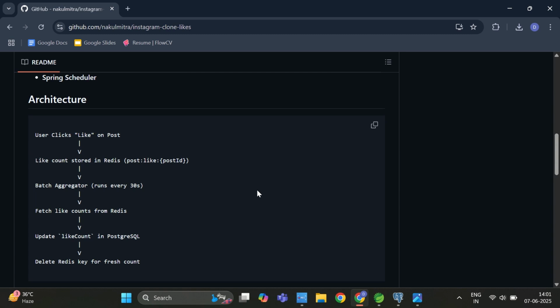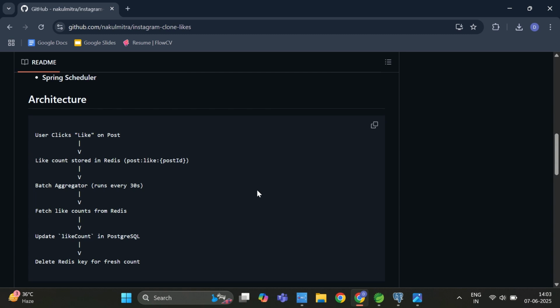So here you can think of Redis as a temporary container where, whenever any user hits the like button, we add +1 to our Redis counter rather than to the DB. So we are not doing any database operation yet. Let's say after 30 seconds we found that for post 123 we got 35,000 likes. In that case we will do only one update rather than 35,000 updates in the system. That's how we can do the activity with one SQL query rather than 35,000 transactions.